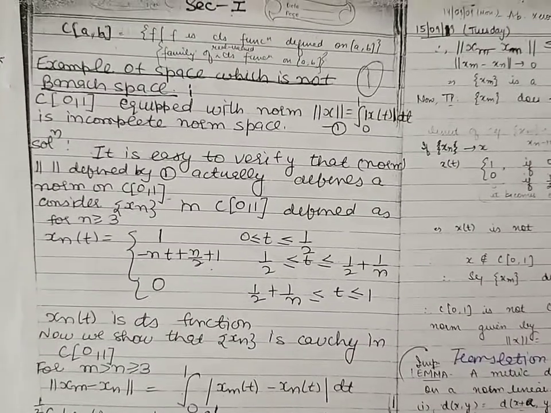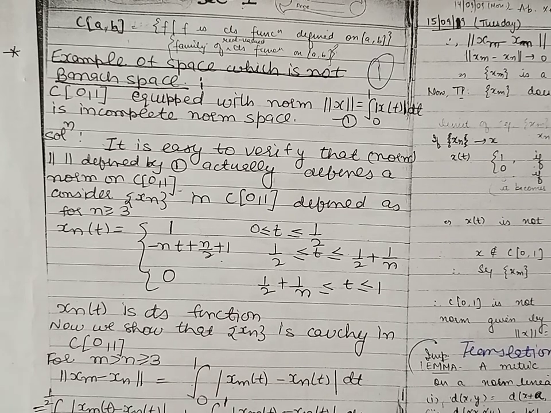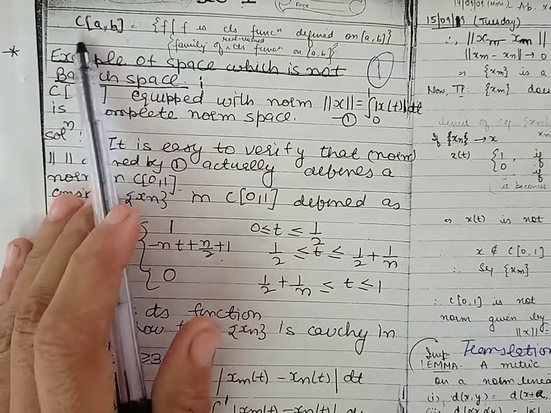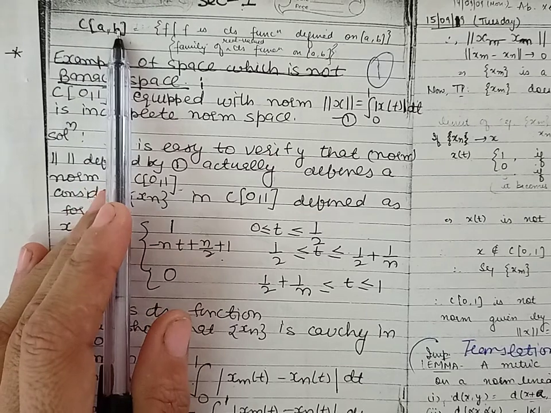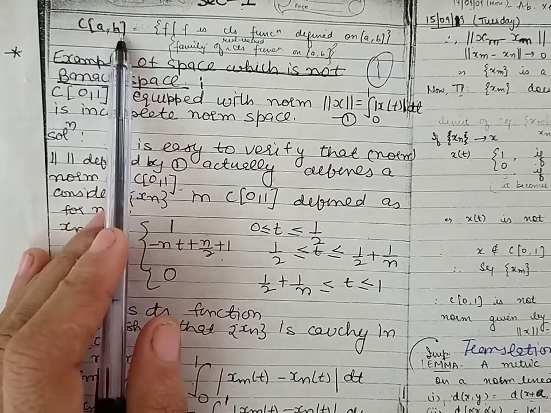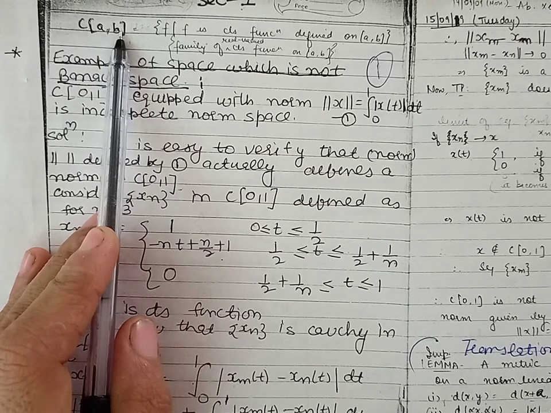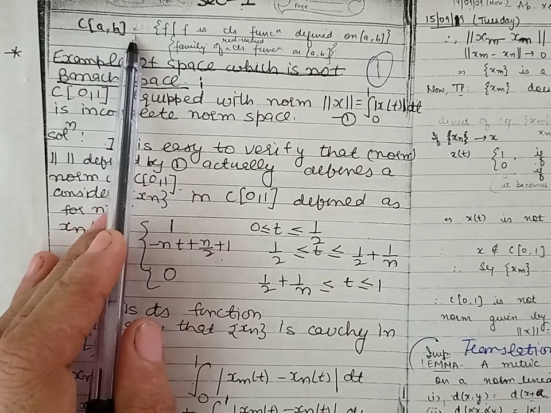Good morning, students. Today we will discuss the example of a space which is not a Banach space. Firstly, we'll define the space denoted by C[a,b]. This is a space of all the real valued continuous functions defined on the closed interval [a,b].